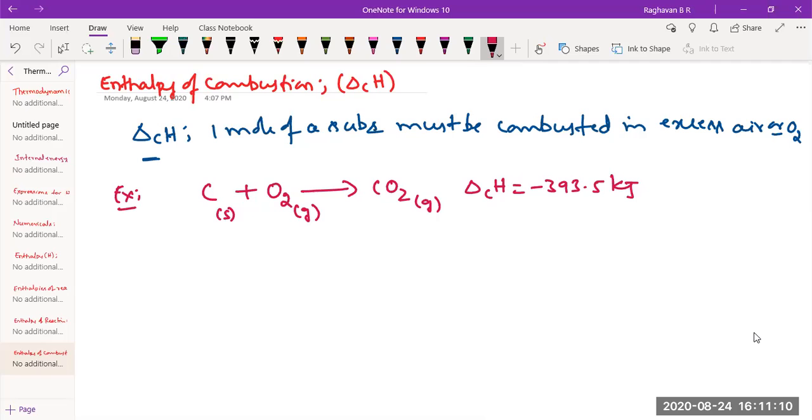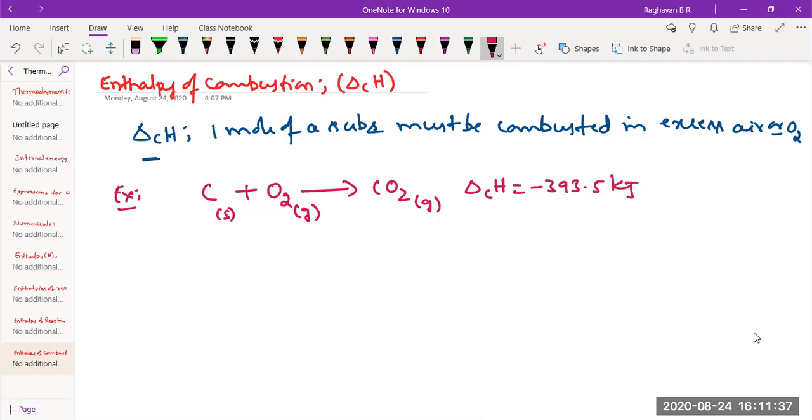This value can be referred to by another term also. What is that? Can you tell me? Delta RH. So for any balanced equation, whatever the enthalpy change is, that is called the enthalpy of reaction, delta RH. But there is one more terminology, delta FH of CO2, that I have to mention, right?